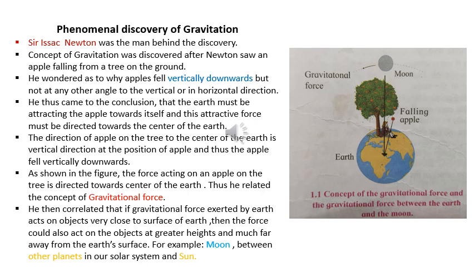The concept of gravitation was discovered when Newton saw an apple falling from a tree on the ground. He wondered as to why the apple fell vertically downwards but not at any other angle to the vertical or in the horizontal direction. He then came to the conclusion that the earth must be attracting the apple towards itself, and this attractive force must be directed towards the center of the earth.